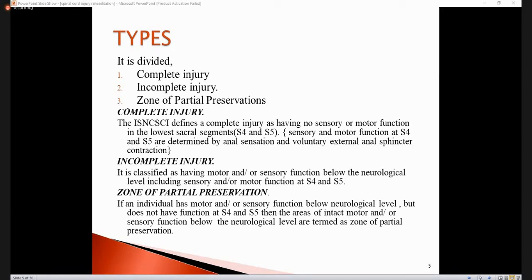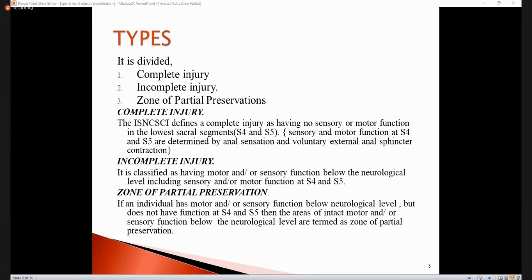So, according to the international definition, the person has no motor or sensory function below the neurological level and also into the lowest sacral segments, S4 and S5.